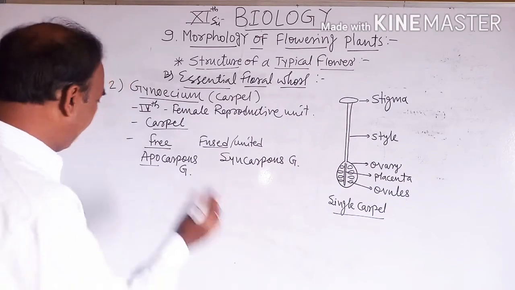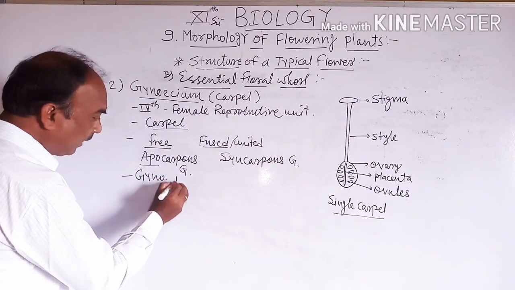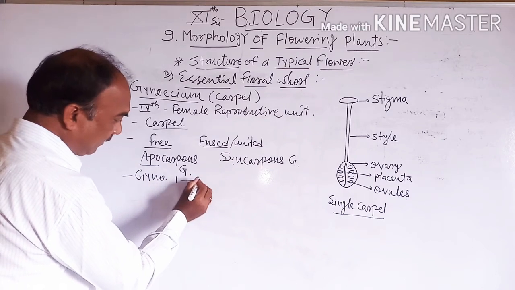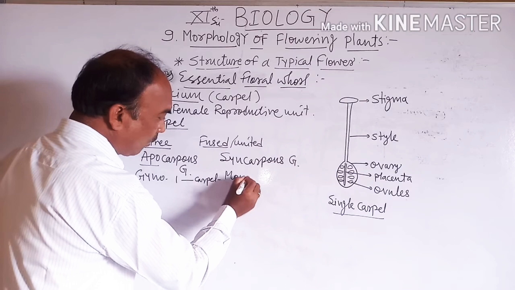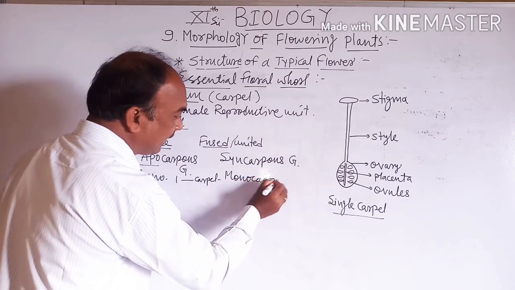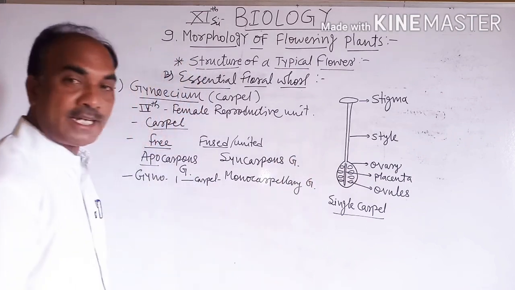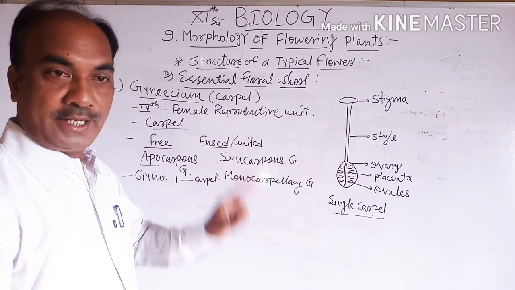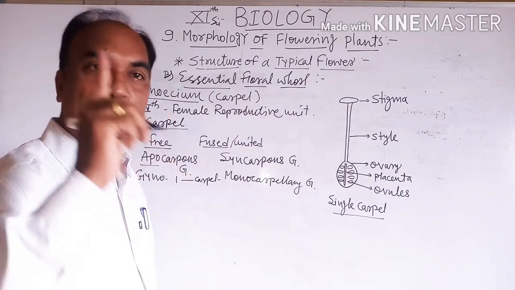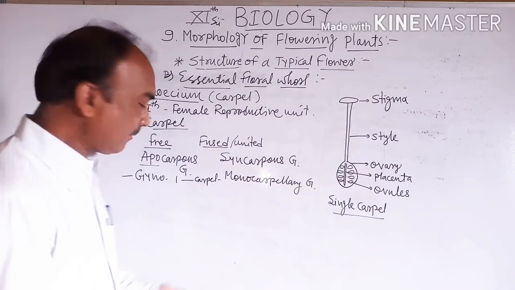Then in some plants, gynoecium with one carpel is called monocarpellary gynoecium. Here mono means one. A gynoecium having only one carpel is called monocarpellary gynoecium.